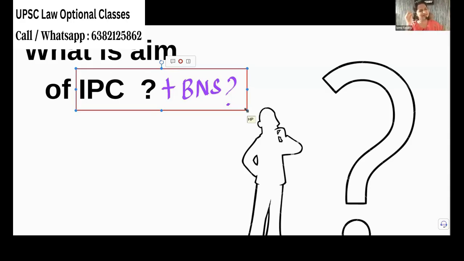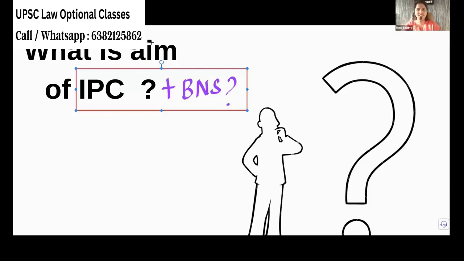How do we do that? The answer is very simple. How do you regulate law and order? Everybody wants to stay silent. The main aim is to punish the offender, right? So you say these are the offenses.